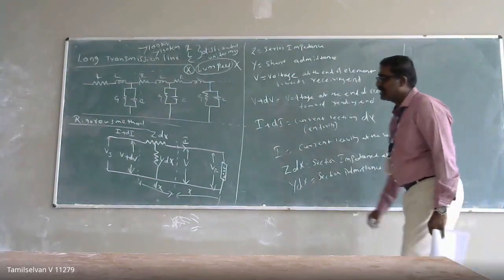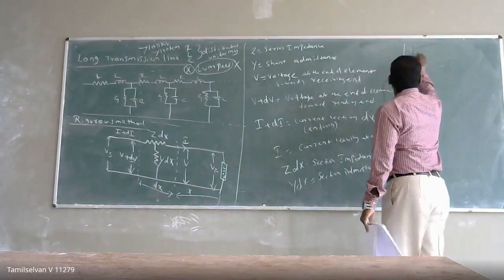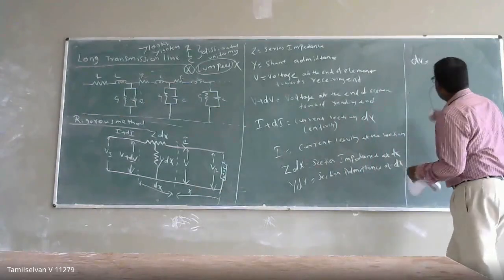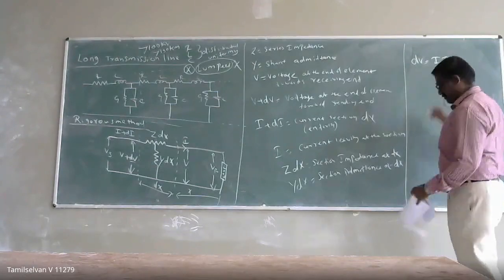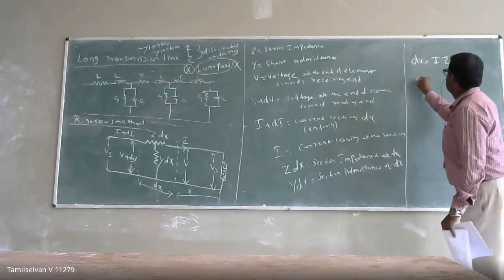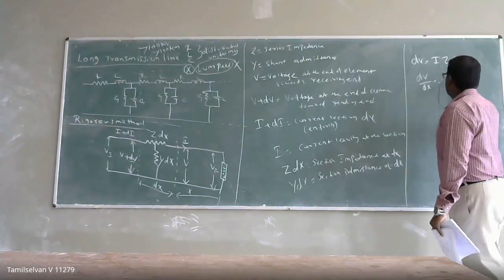So my dV is equal to I into Z into dx. From this I can write dV by dx is equal to I into Z.